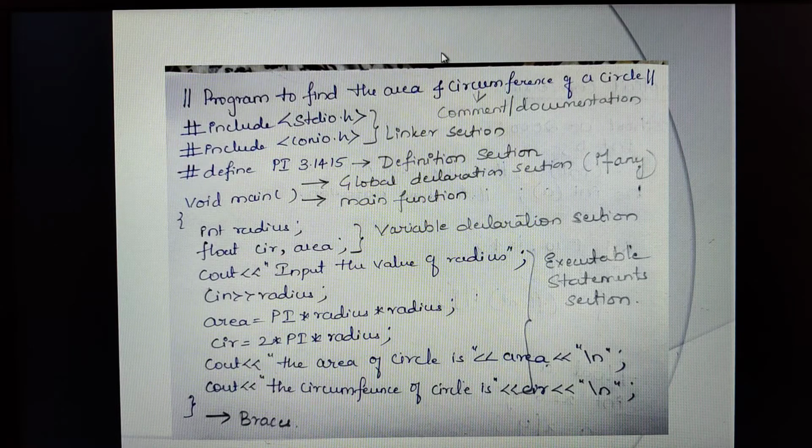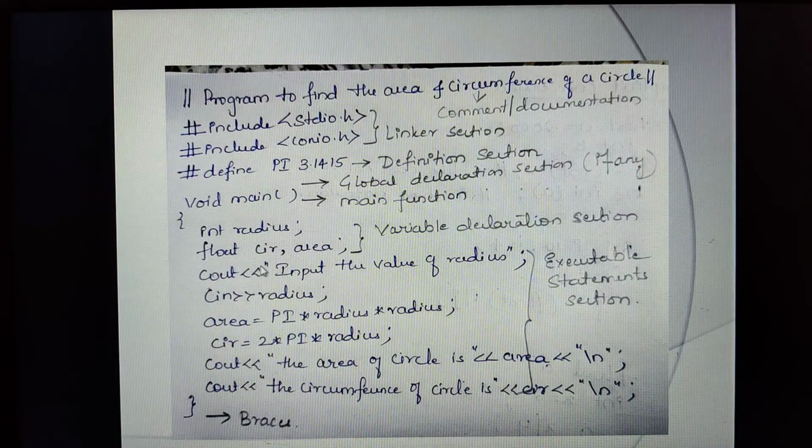Then what else do I have? After calculating, radius is enough. You can even take the circumference also, 2 pi r. The only thing is r, which we require from the user. Apart from that, the pi value and everything is there. But when you calculate the area, you need a variable to store the answer. When you calculate the circumference, you also need a variable to store the answer.